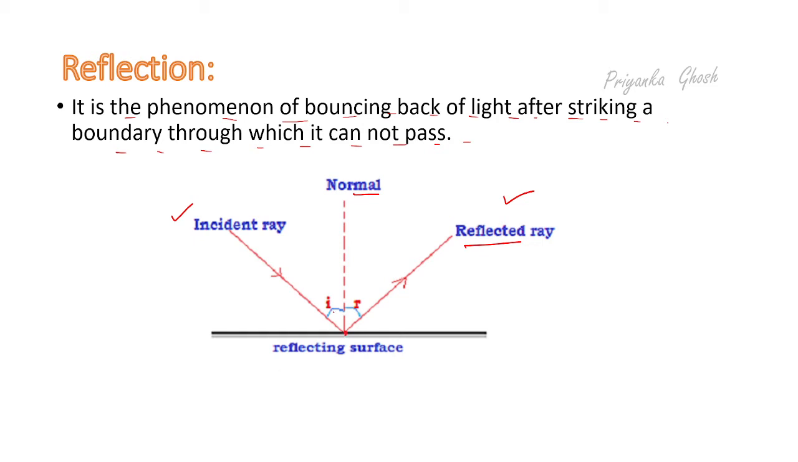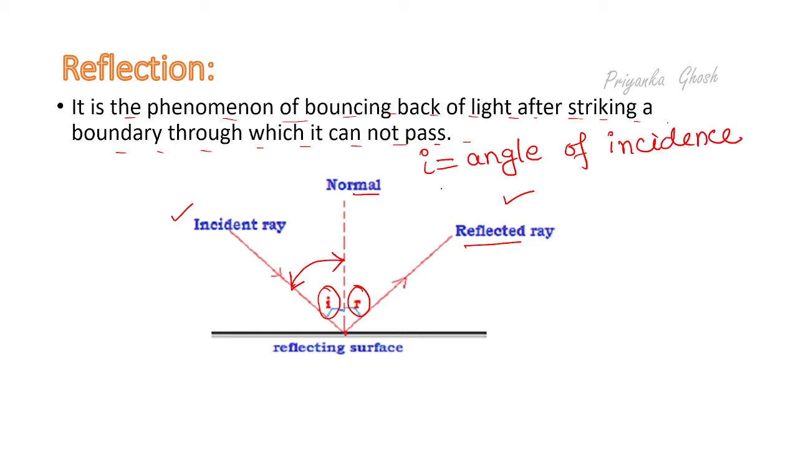Apart from that, there are two most important terms, that is angle of incidence and angle of reflection. What is angle of incidence? The angle between the normal and the incident ray is known as the angle of incidence, and that is denoted by I. And what is angle of reflection? The angle between the reflected ray and the normal is known as the angle of reflection, that is denoted by R.